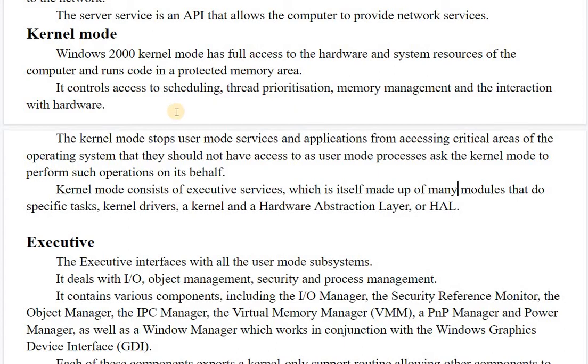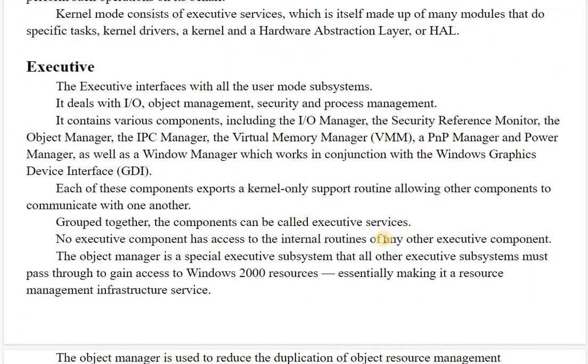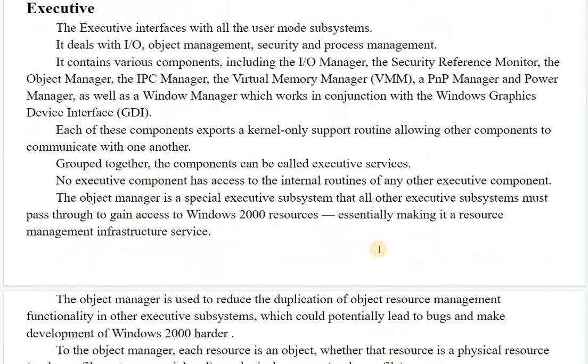Kernel mode itself consists of the executive services, which are made up of many modules that do specific tasks. Kernel drivers, the kernel, the hardware abstraction layer, etc., are all included in the executive portion of the kernel mode.